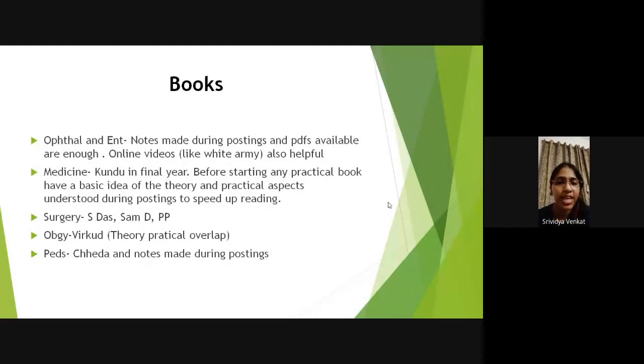Refer to the case pro forma and just start presenting as soon as possible. Surgery में S Das है, Somen Das है, Pratik Patil is also a very good book because it has everything in the most concise manner possible. Obs Gynae, there's Dutta which is there. And pediatrics may refer to Ghai, and do make notes during pediatrics postings because they teach very well. So those postings will also aid you to add on points to whatever is there in the book. Next slide.